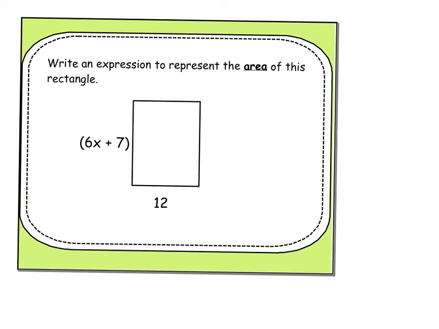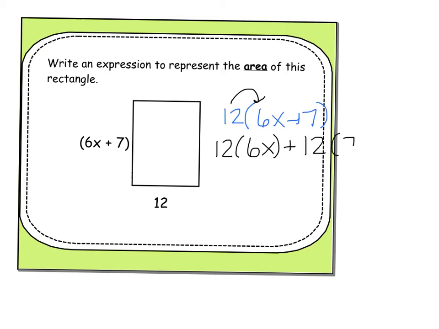So now on this one, we can extend that knowledge to know we would have to multiply our length times our width. We can set it up just like the distributive property. And remember, when you have story problems within a lesson, think about what you've been practicing, and that's how you're going to solve the problem. So since we've been doing the distributive property, we want to set up a problem that requires us to do the distributive property. So in this case, the 12 has to shake hands with the 6x, plus now the 12 needs to shake hands with the 7.